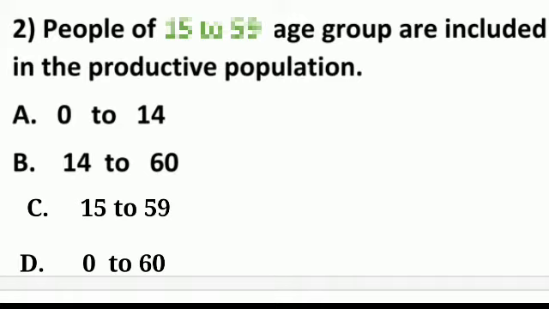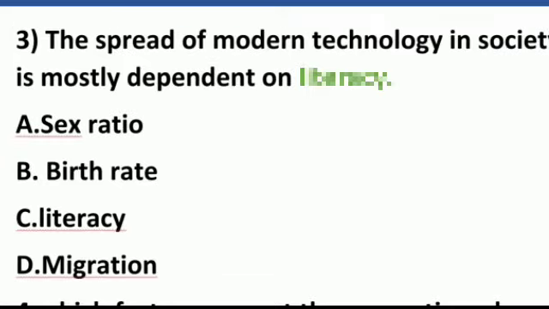Number 2, people of dash age group are included in the productive population. Answer is 15 to 59 age group are included in the productive population. Number 3, the spread of modern technology in society is mostly dependent on dash. Answer is literacy. The spread of modern technology in society is mostly dependent on literacy.